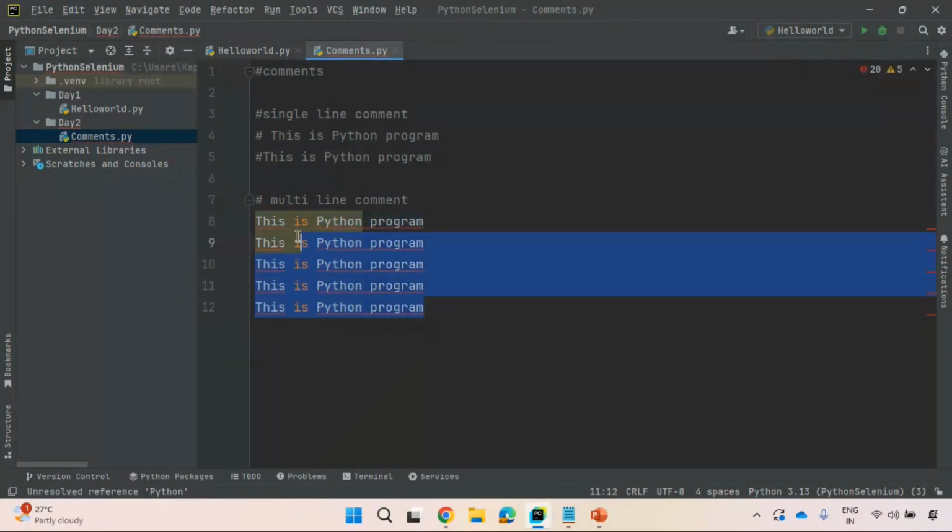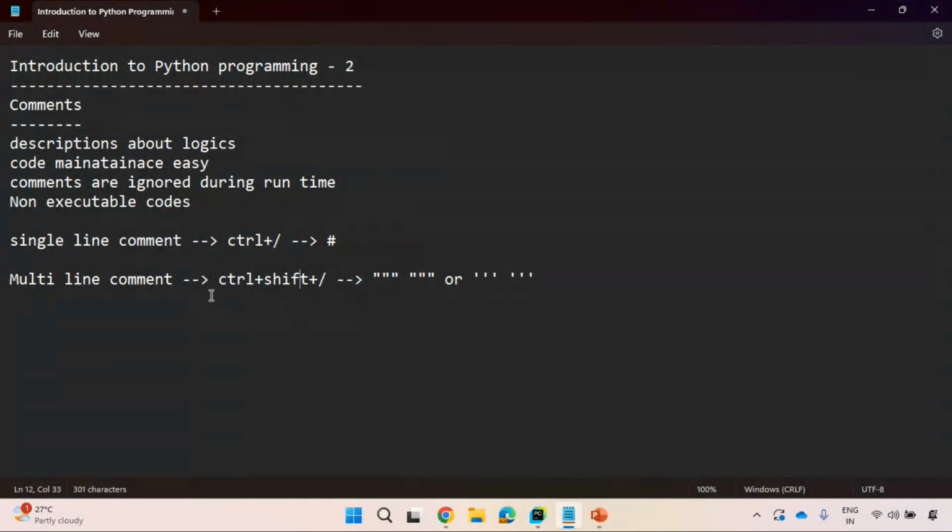So you think this is a description. I want to keep this description as a single block. So whoever reads this, they will not miss clarity. They will not consider only this single line. They will consider all these lines. So I want to make this a multi-line description, multi-line comment. What you need to do is enclose that multi-line comment inside triple double quotes or inside triple single quotes. Observe here what I am doing.